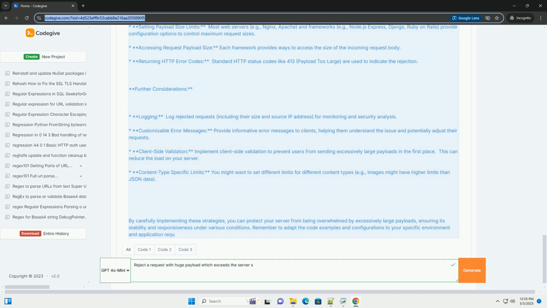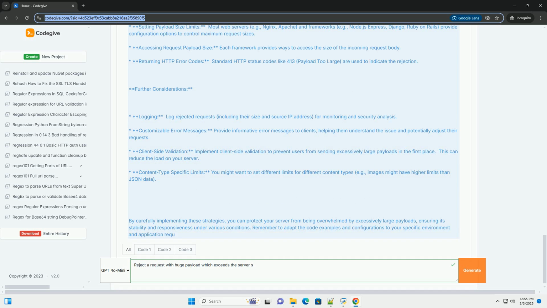Logging: log rejected requests, including their size and source IP address, for monitoring and security analysis. Customizable error messages: provide informative error messages to clients, helping them understand the issue and potentially adjust their requests. Client-side validation: implement client-side validation to prevent users from sending excessively large payloads in the first place. This can reduce the load on your server.